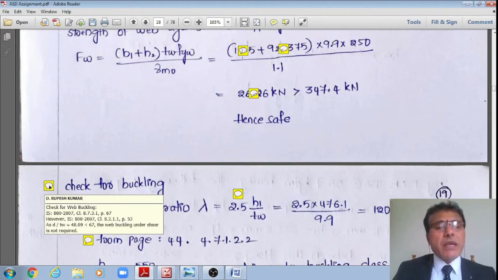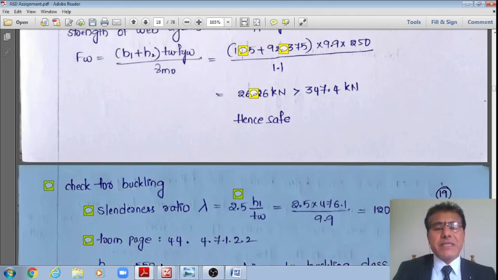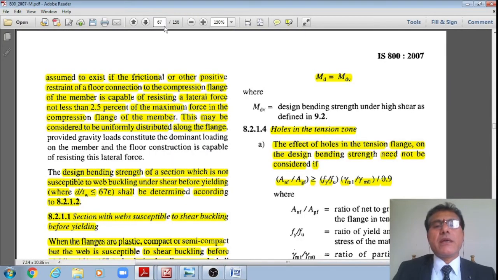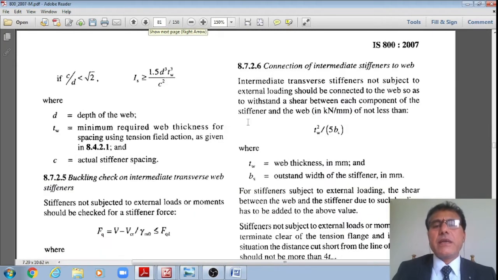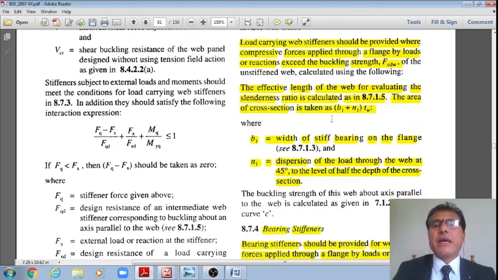However, if it is required, how does it need to be done? Then it must be done as per clause 8.7.3.1, page number 67. Let me go to page number 67 so that I can illustrate, right? Yes, this is how the web check is done.